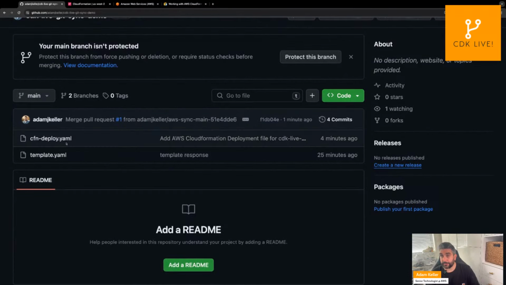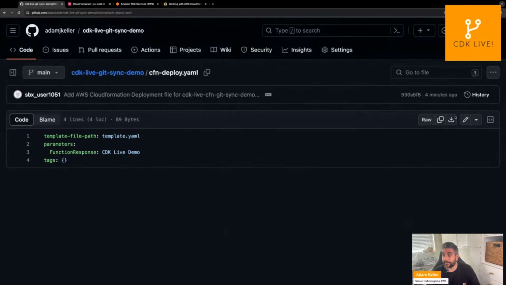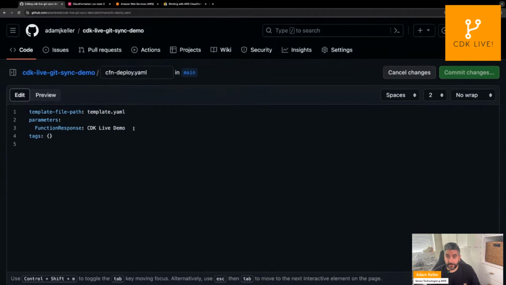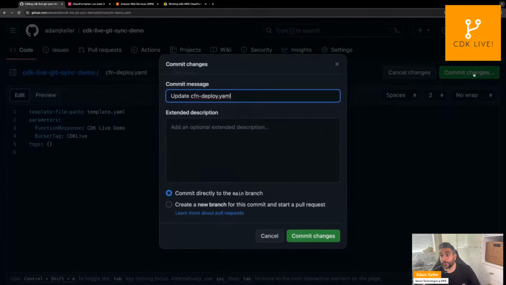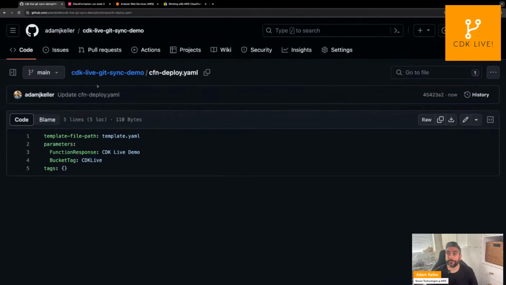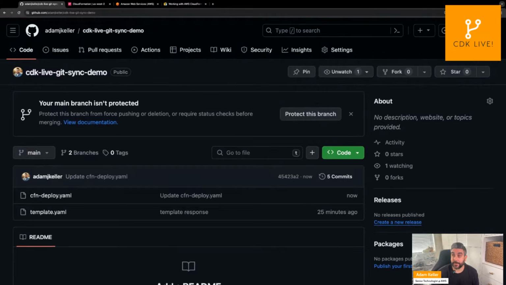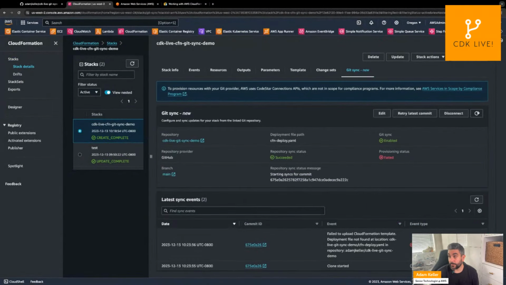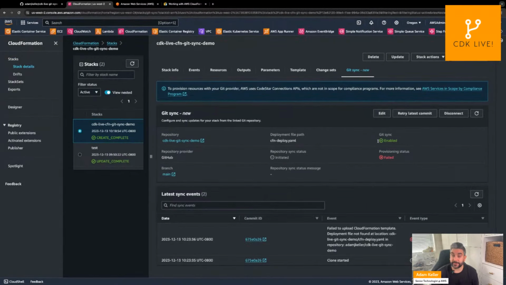Let's update this file really quick. And let's add our other template here. So let's move this over. And then what was my other input? I think it was bucket tag. Let's add bucket tag. And then CDK. I wonder if I need to quote the parameters there. So let's see. So what should happen is, there we go.